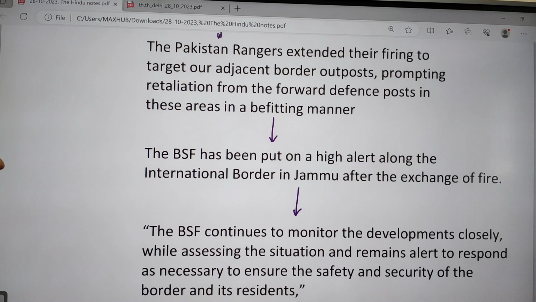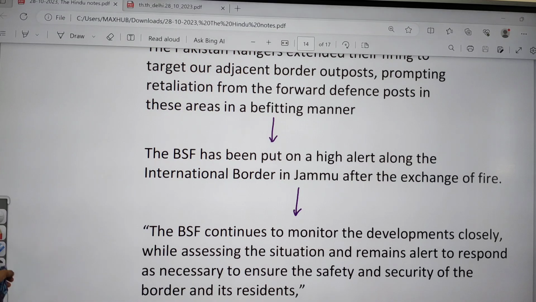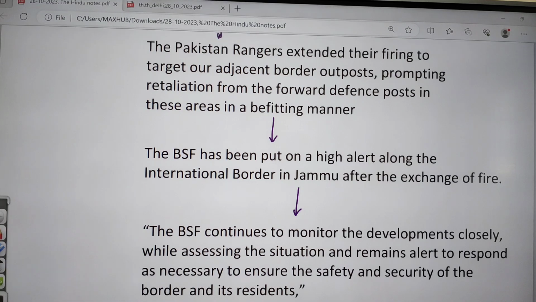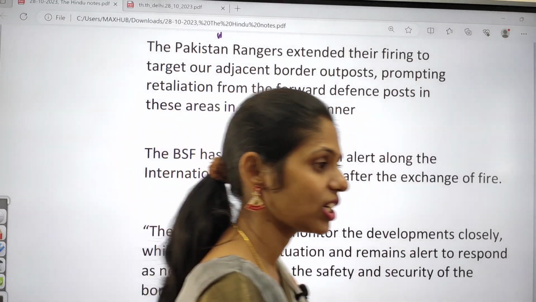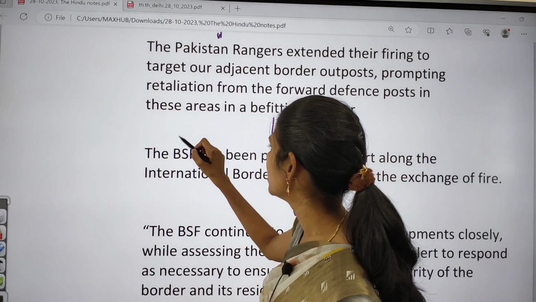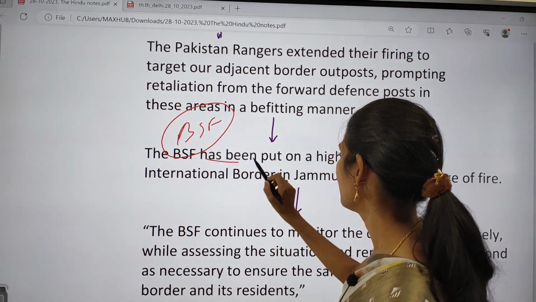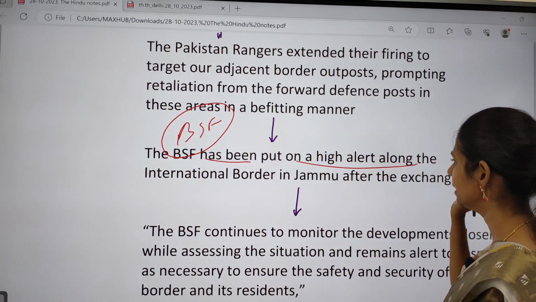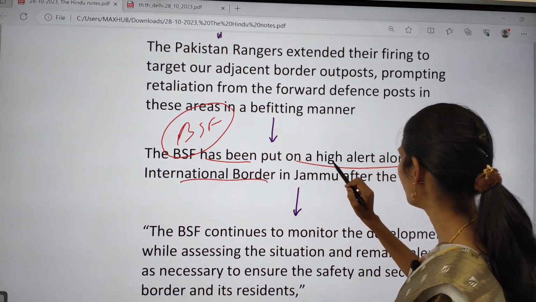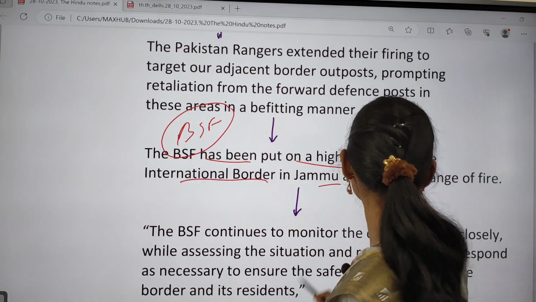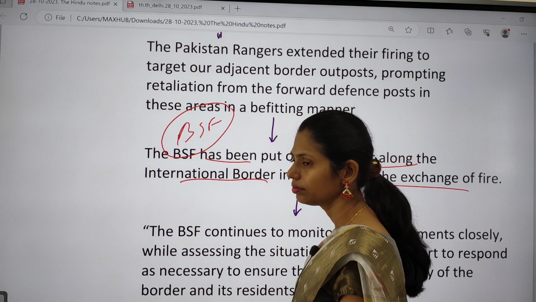The BSF, the Border Security Force, which guards the India-Bangladesh and India-Pakistan borders, has now been put on high alert along the international border in Jammu after the exchange of fire.